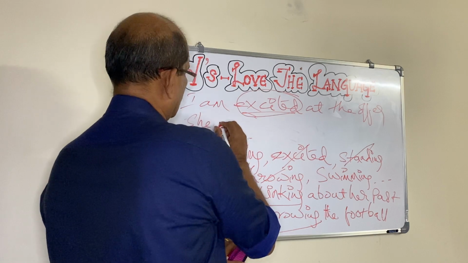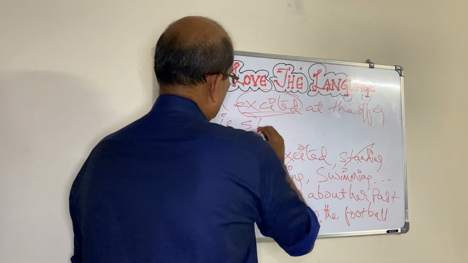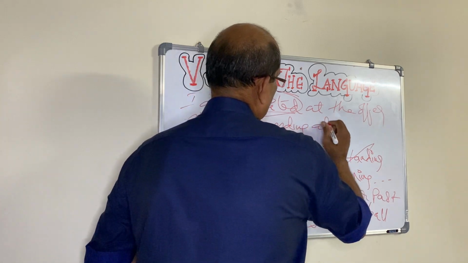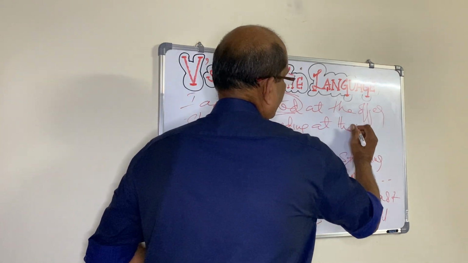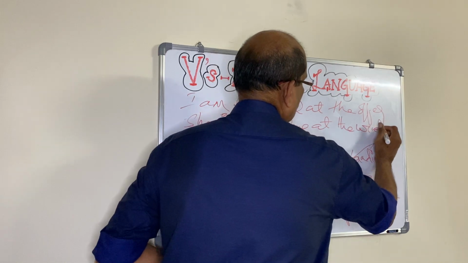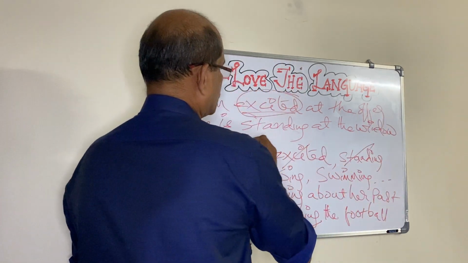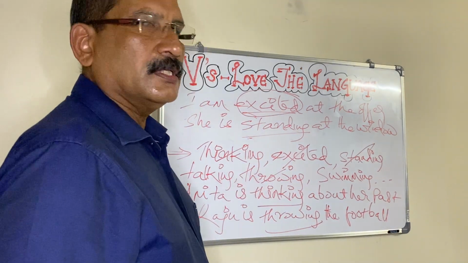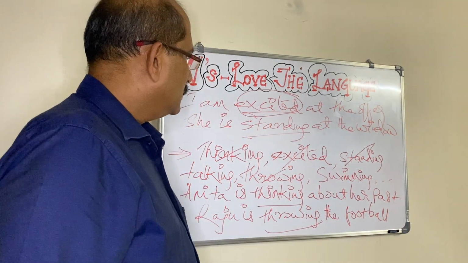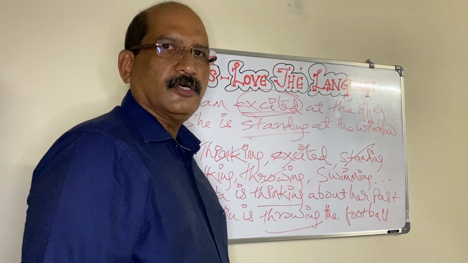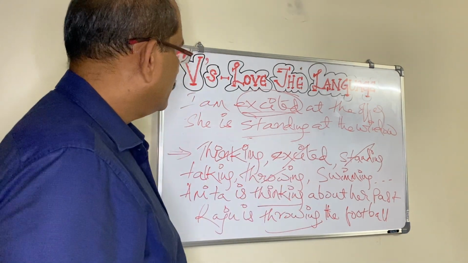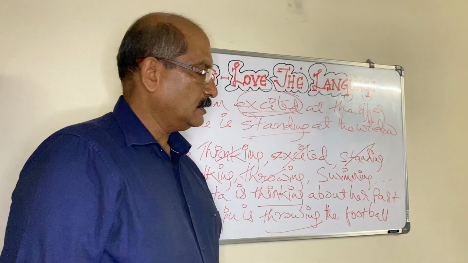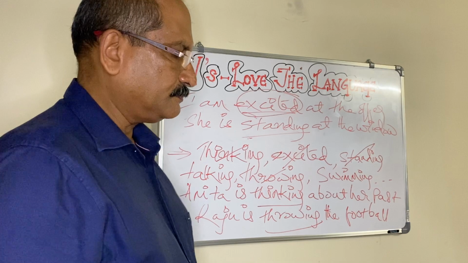Next is standing. She is standing at the window. She is standing at the window. They are all very simple sentences. Examples are also not very complicated. Even the verb part itself is one of the easiest lessons in parts of speech.